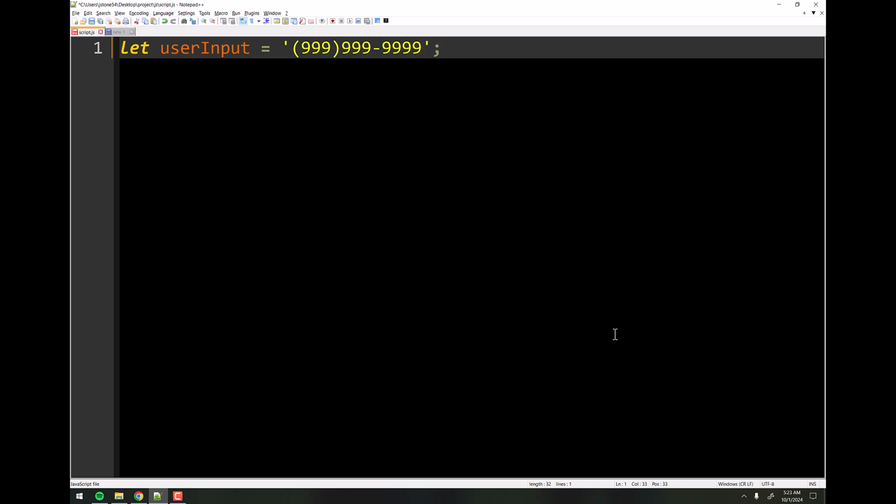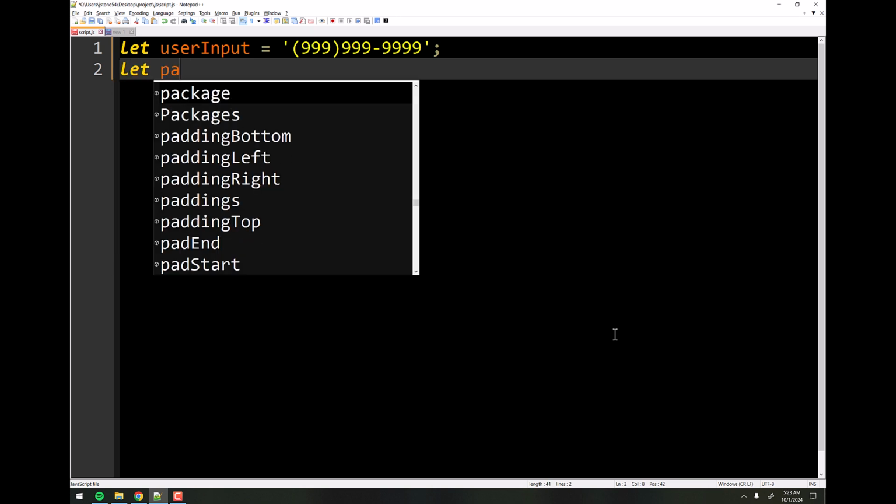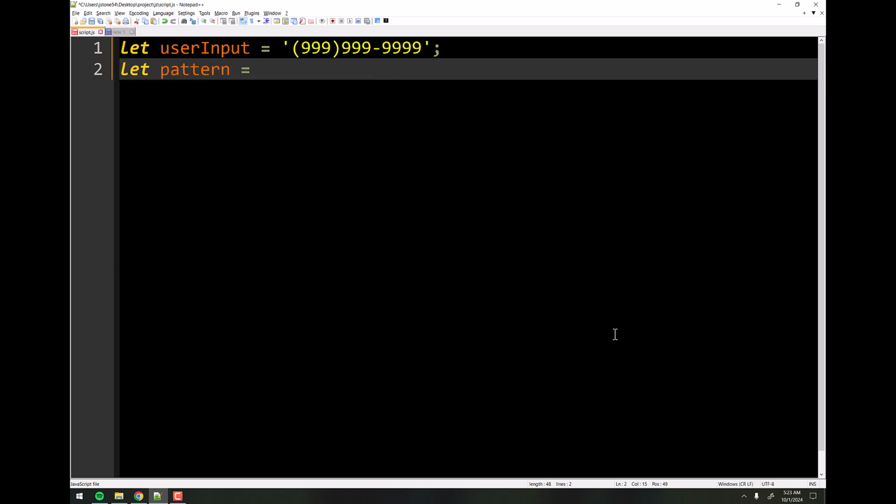All right. And then we'll say pattern. So this is a pattern we're going to compare it to. Let pattern equal, now here's where it gets weird, okay? In order to use regular expression in JavaScript, you don't actually put it in quotation marks. You put it in between what looks like you're making a comment, right? But you go in between there. So in between there is where you put the pattern.